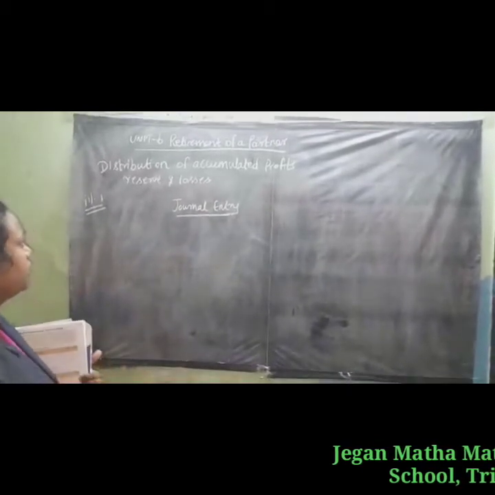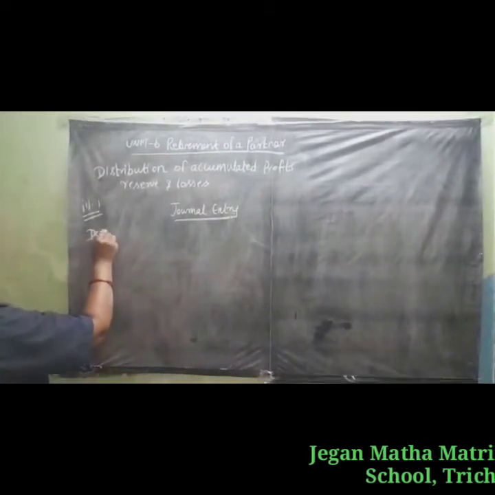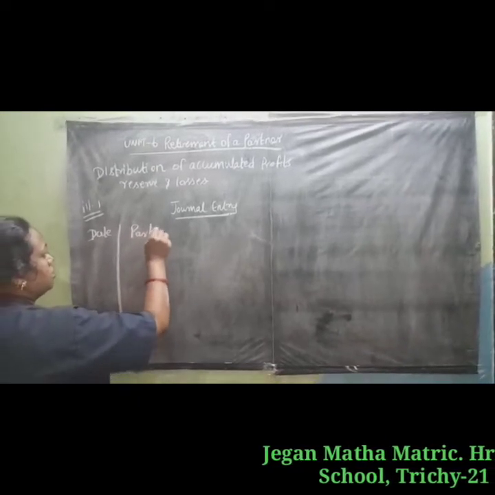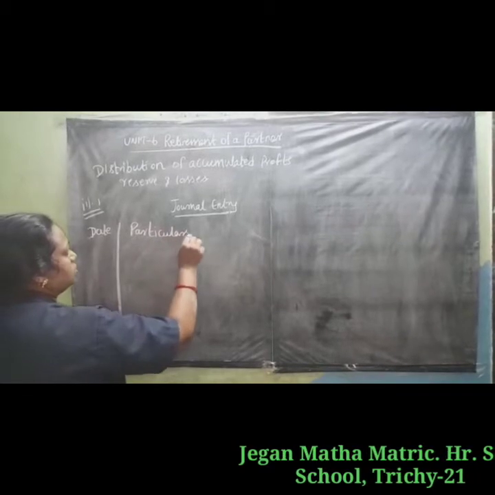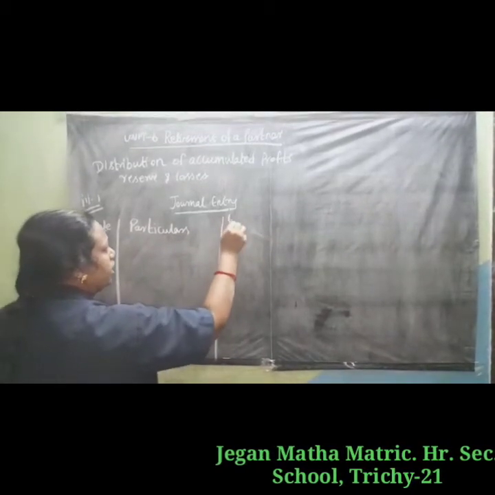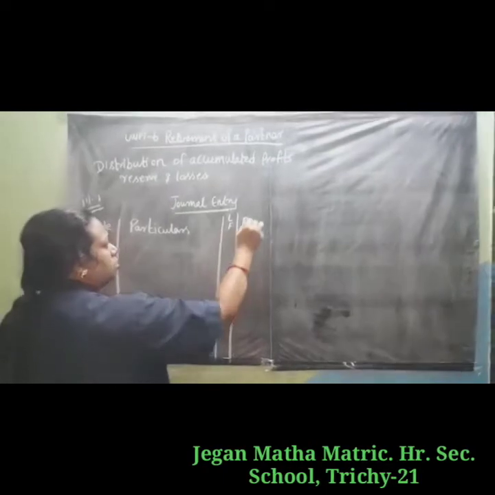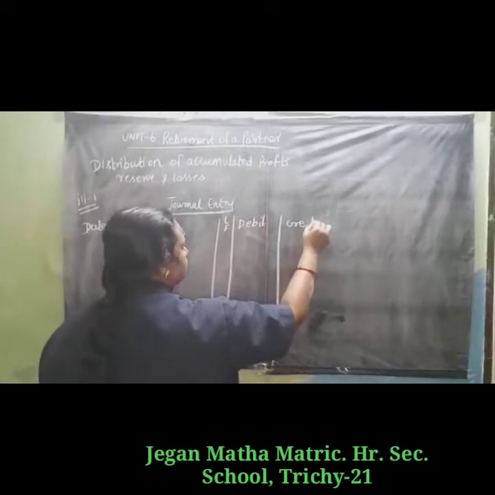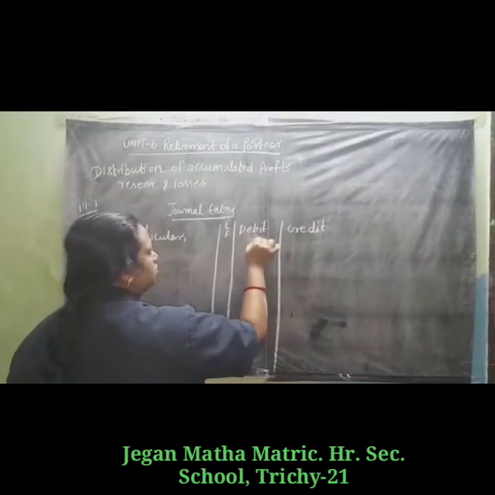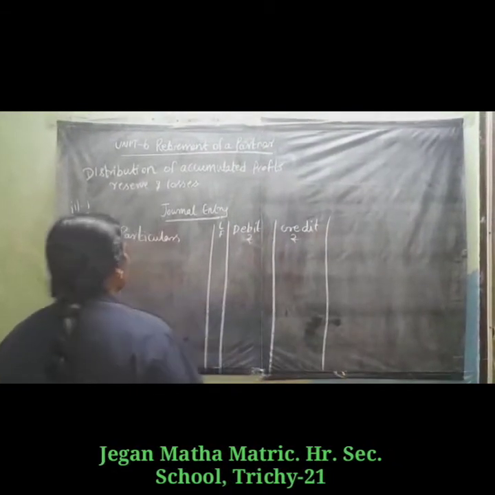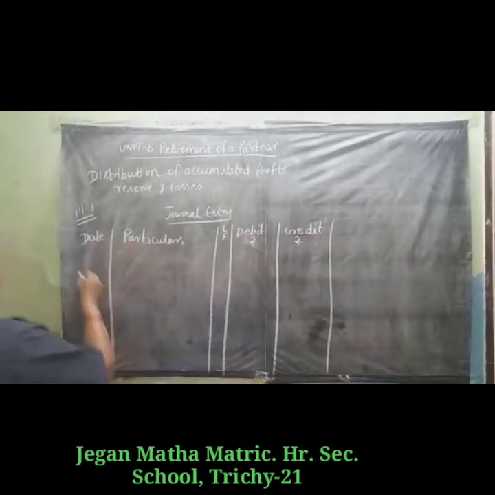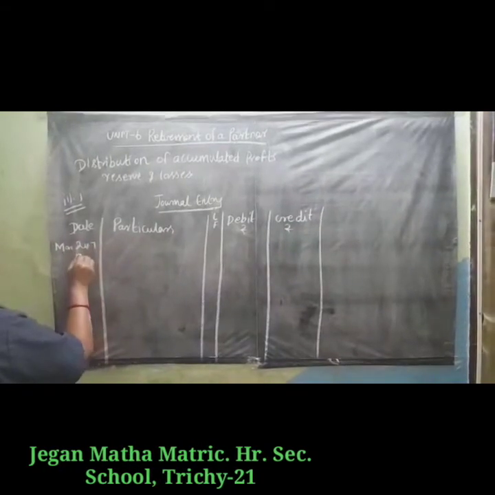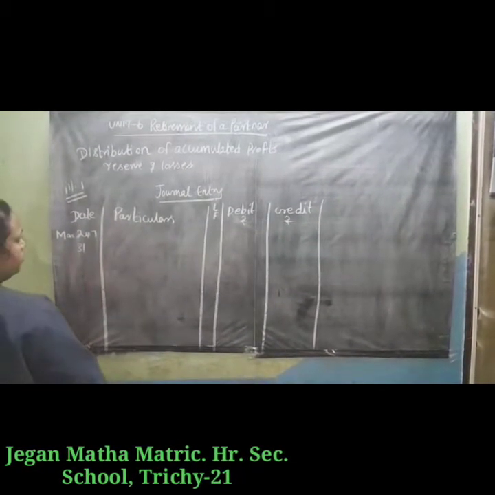We write the journal entry in the format: date, particulars, LF (ledger folio), debit, credit. Date: March 31st, 2017.